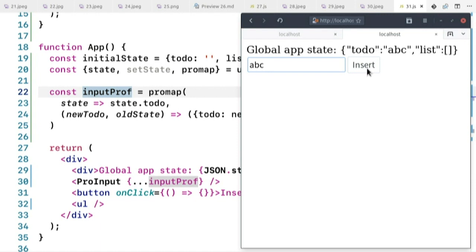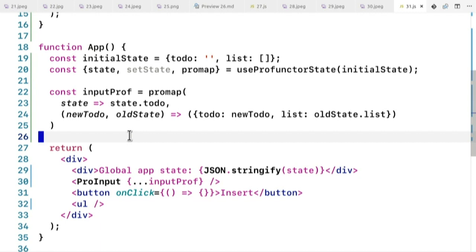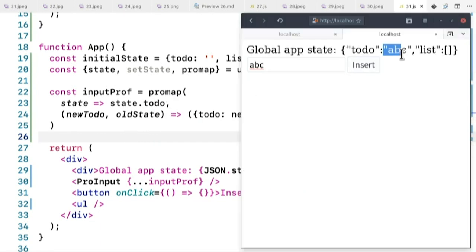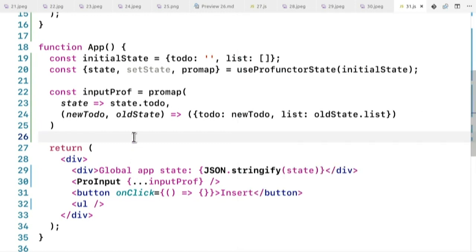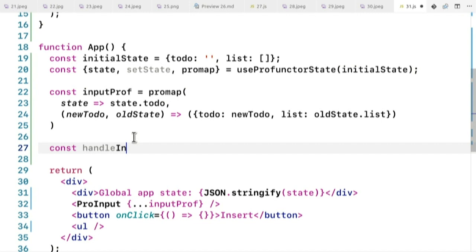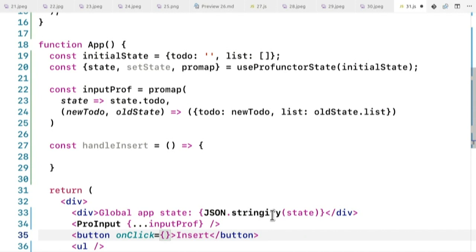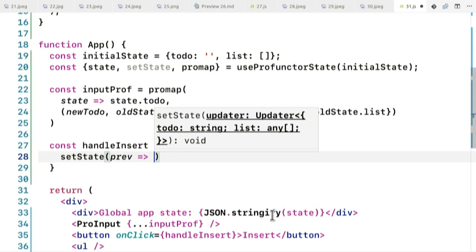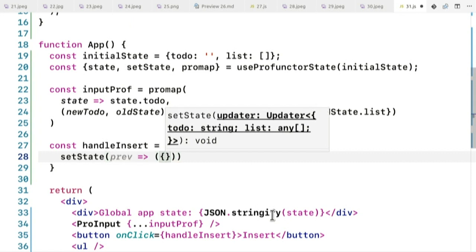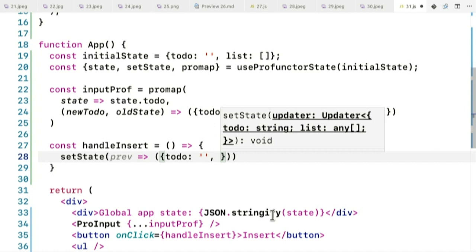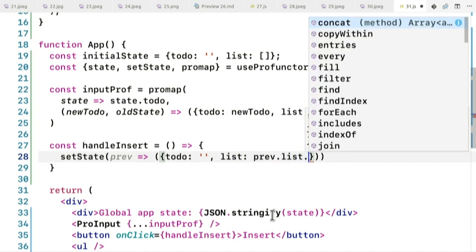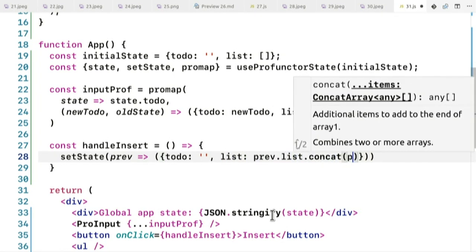Okay, now upon pressing insert, we need to do something. We basically need insert to clear this string and take the string and put it in the list, right? You can also quite easily write this as handleInsert, which is going to be this function here. We're going to set state. We're going to take the previous state, and we're going to set todo to be empty, and the list is going to be the previous list concatenated with the previous todo.